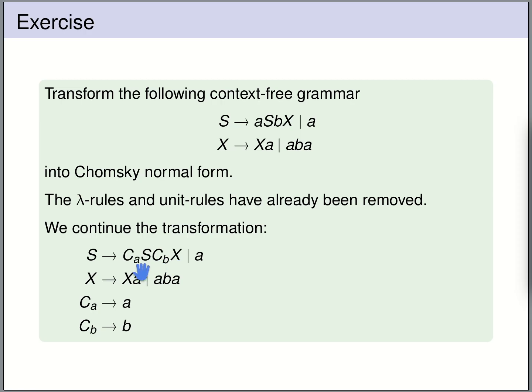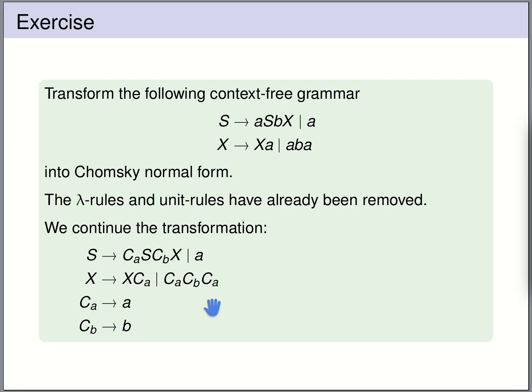So we get CAS CBX. This right-hand side is fine because it has length only 1. Here we have a right-hand side of length 2, so also here we should replace the terminal letter by the fresh variable, in this case CA. Here we have another right-hand side of length 3, so also here we should replace the terminal letters by our fresh variables, so we get CA, CB, CA.